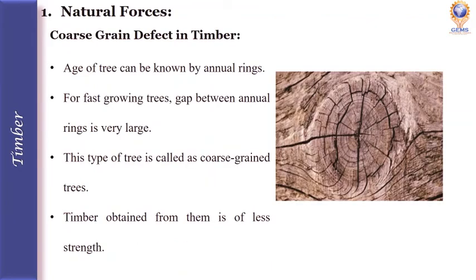Next is coarse grained defect in timber. The age of a timber can be known by the number of annular rings. For fast growing trees, the gap between the annular rings is very large. This type of tree is called a coarse grained tree, and the timber obtained from them is of less strength.